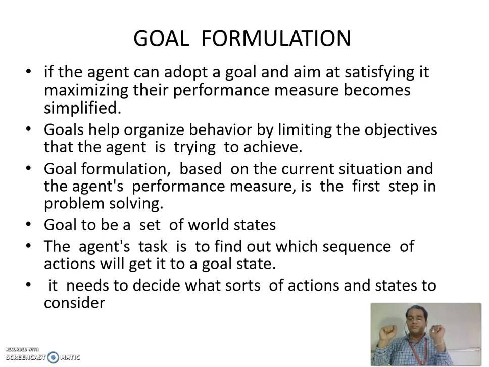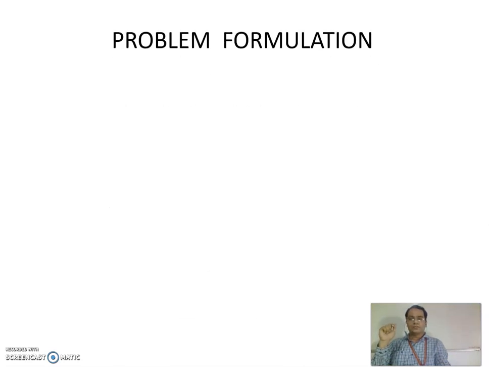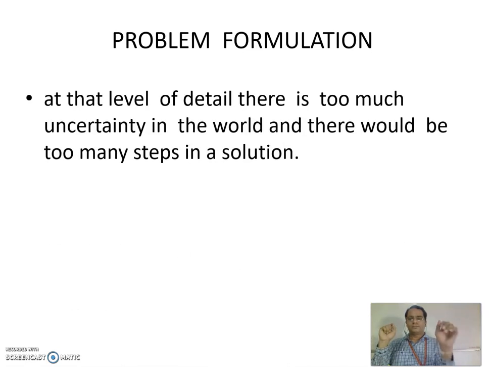It needs to decide what sort of actions and states to consider. There are certain actions which are not very worthy, and there are certain actions which can lead you to the goal state early. So you need to decide which states and which actions to consider. In problem formulation, at the level of detail, there is too much uncertainty in the world and there will be too many steps in a solution.